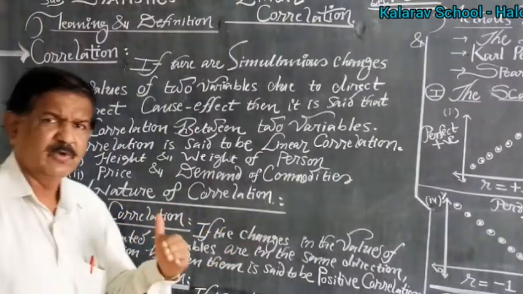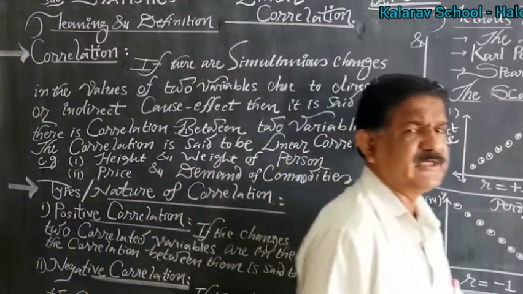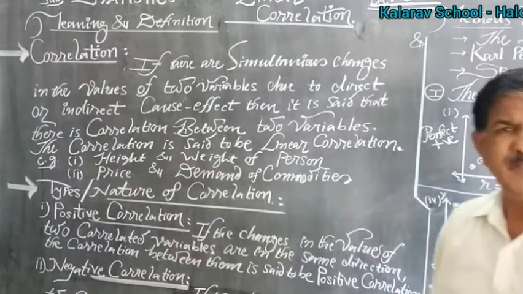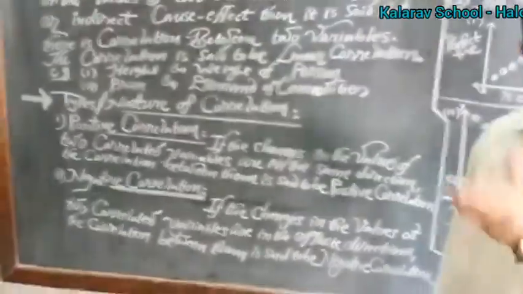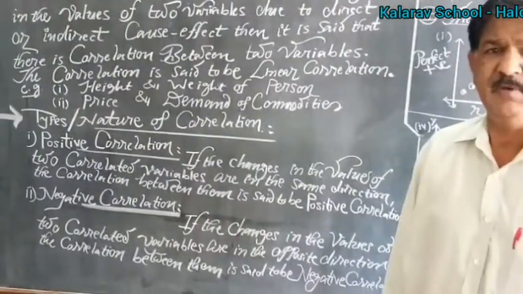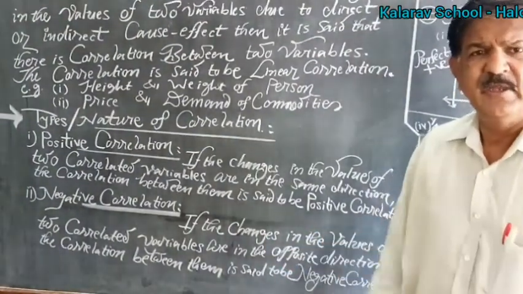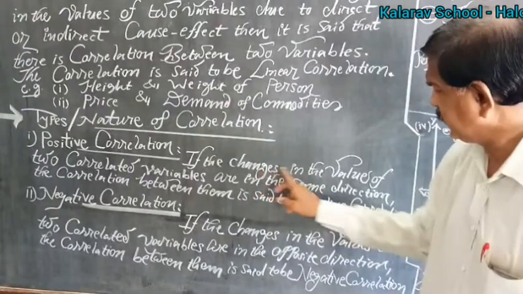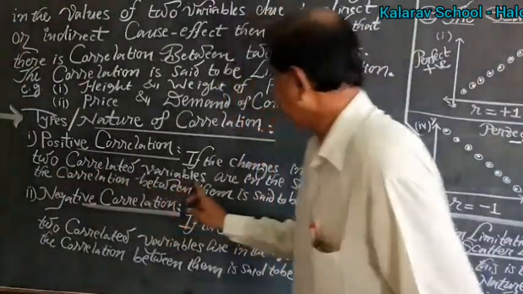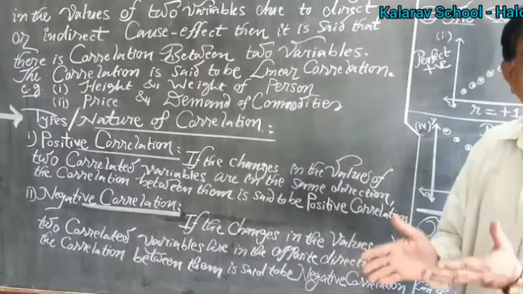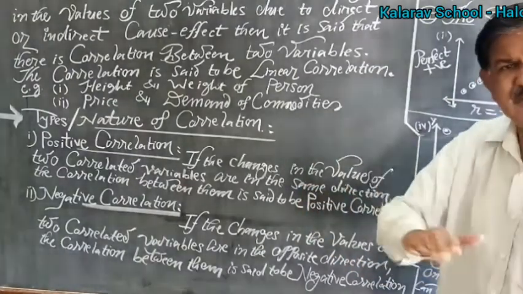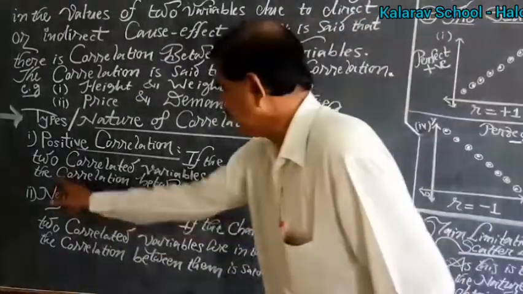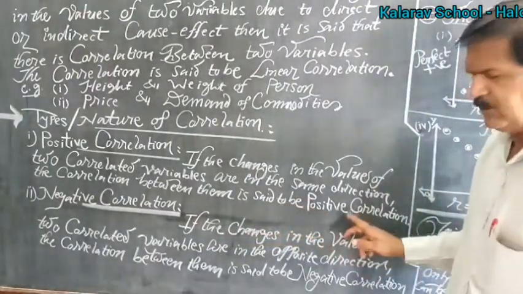Correlation may be positive, or correlation may be negative. When is the correlation said to be positive and when negative? If both the variables vary in the same direction, that is, if the changes in the values of two correlated variables are in the same direction, one increases and the other also increases, one decreases and the other also decreases, then the correlation between them is said to be positive correlation.